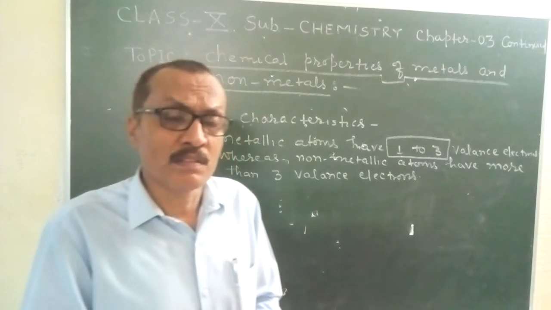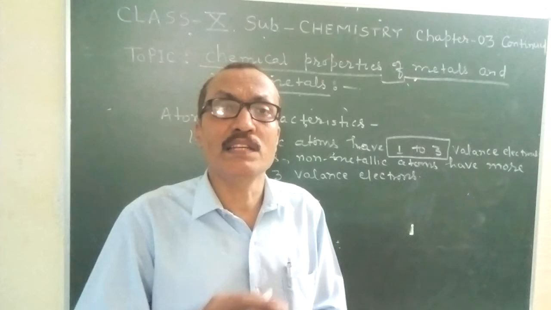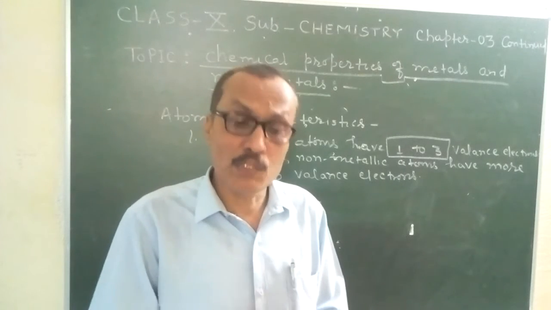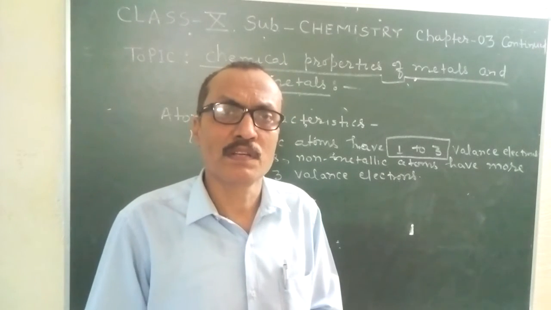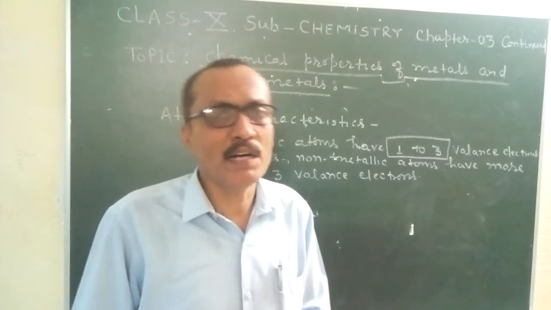Whereas due to high ionization energy, non-metallic atoms have a tendency to gain electrons during the reaction and form negative ions.